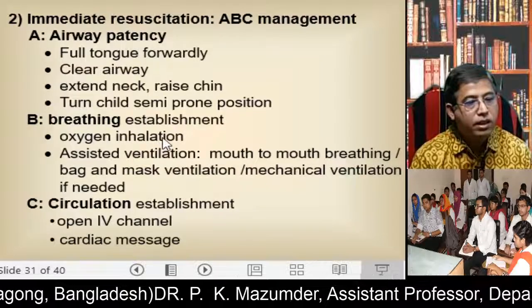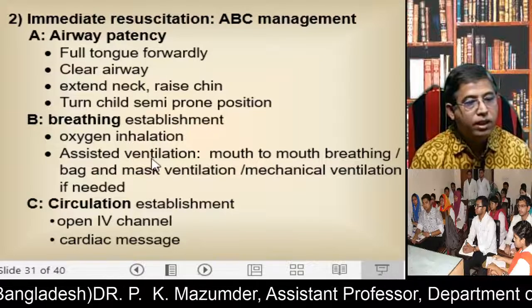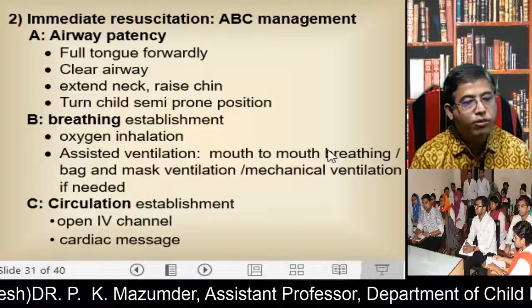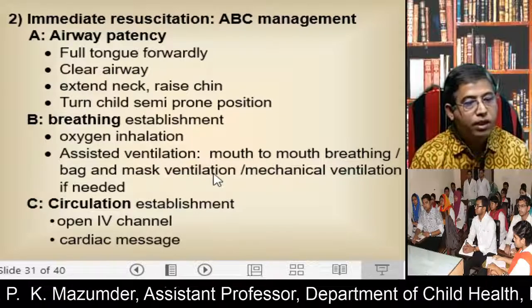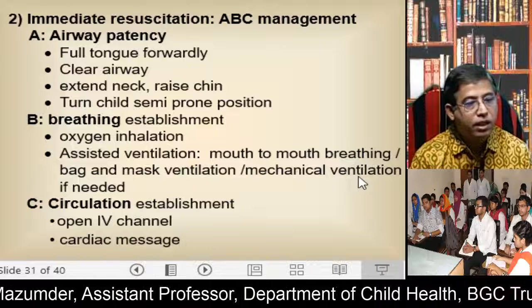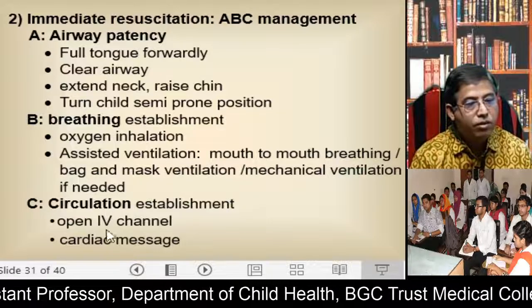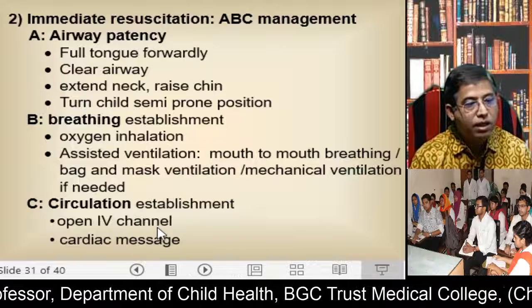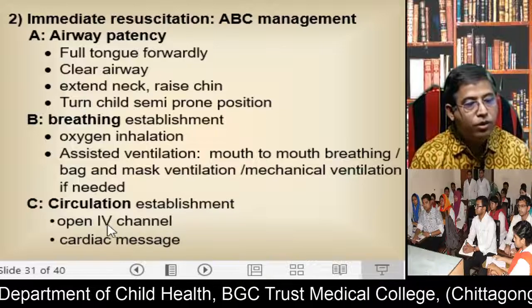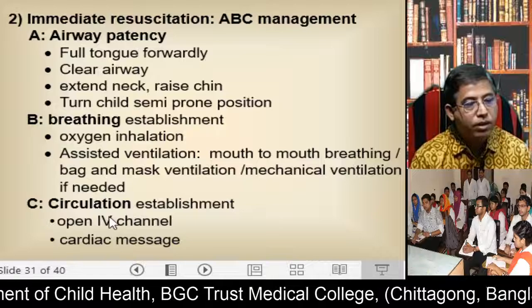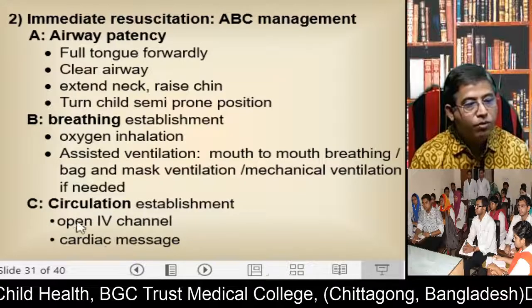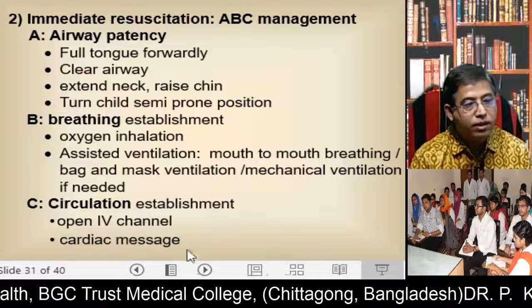By oxygen inhalation if required, assisted ventilation if required, such as mouth to mouth breathing, bag and mask ventilation, or mechanical ventilation. And how can you establish the circulation? By opening an IV channel, and if there is fluid loss or shock, you treat the patient with IV fluid, and if there is no pulse, you should do cardiac massage.